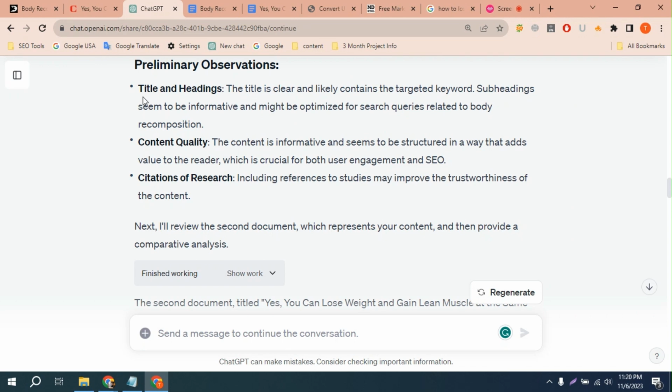Title and headings: the title is clear and likely contains the targeted keyword. Subheadings seem to be informative and might be optimized for queries related to body recomposition. Content quality: the content is informative and seems structured in a way that adds value to readers, which is crucial for both user engagement and SEO. Citation of research, including reference to studies, may improve the trustworthiness of the content.